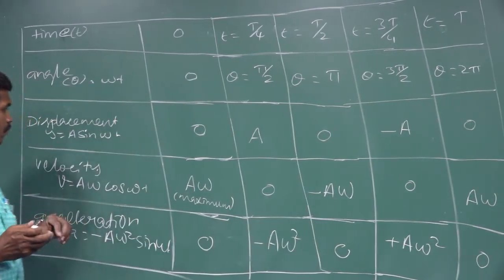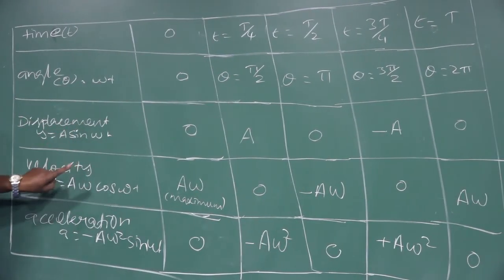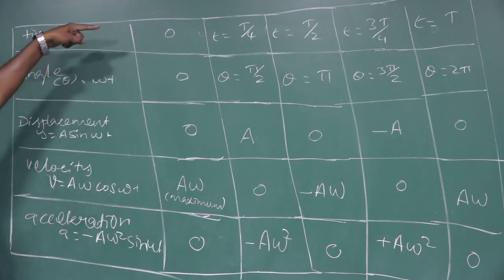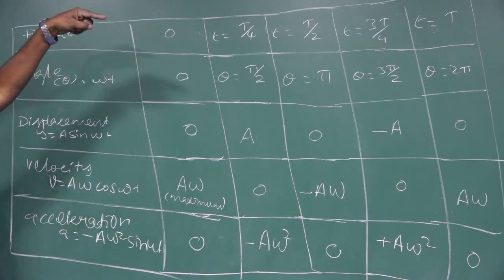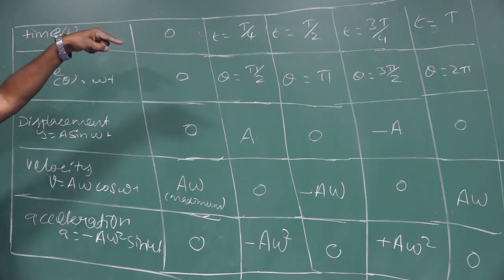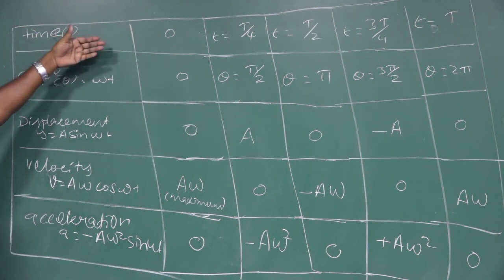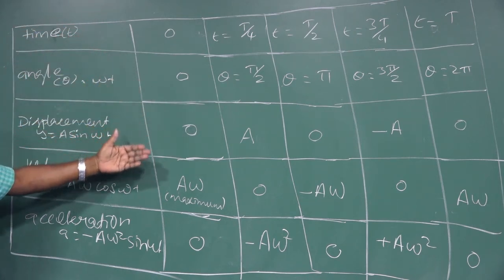These are the values of displacement, velocity and acceleration at times 0, T by 4, T by 2, 3T by 4 and T, with the corresponding angles.